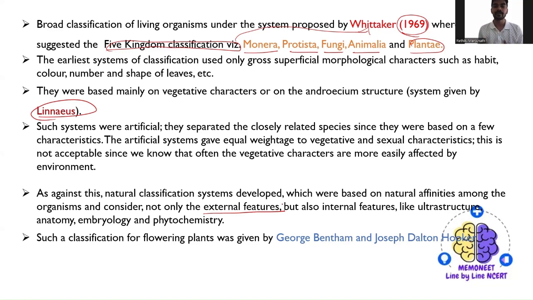In that way, such a classification for flowering plants was actually given by George Bentham as well as Joseph Dalton Hooker. These are the two scientists who classified the flowering plants based on all these characteristics. So this is a very important point. They may or may not ask, but almost, they could ask in the NEET.